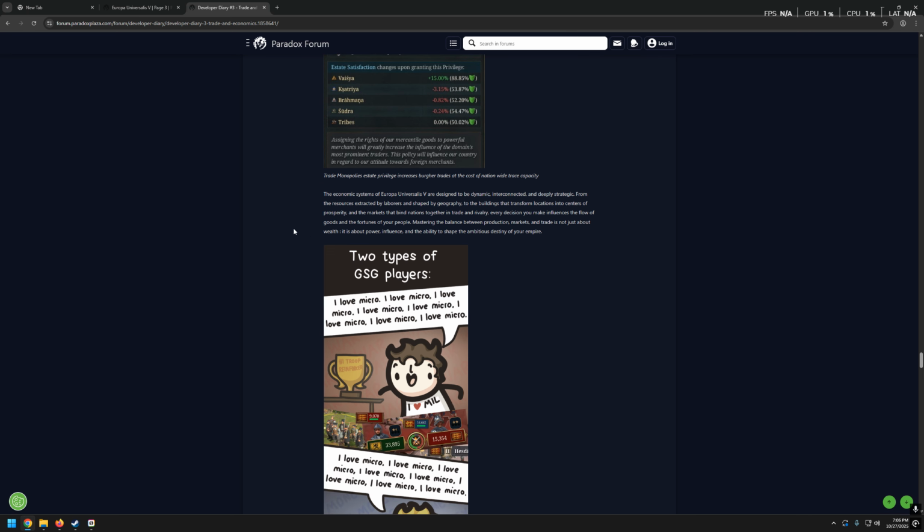And the last paragraph. The economic systems of Europa Universalis 5 are designed to be dynamic, interconnected, and deeply strategic. From the resources extracted by laborers and shaped by geography, to the buildings that transform locations into centers of prosperity, and the markets that bind nations together in trade and rivalry. Every decision you make influences the flow of goods and the fortunes of your people. Mastering the balance between production, markets, and trade is not just about wealth. It is about power, influence, and the ability to shape the ambitious destiny of your empire.